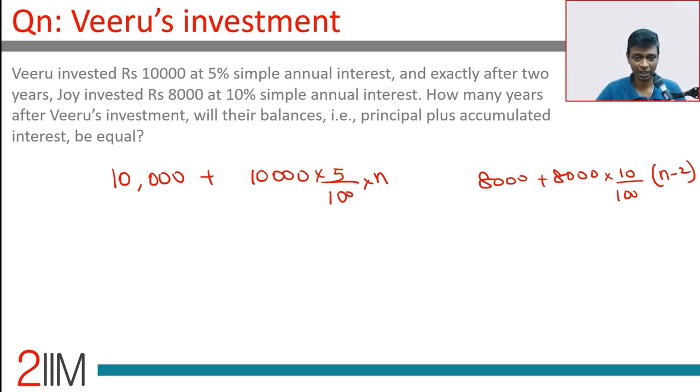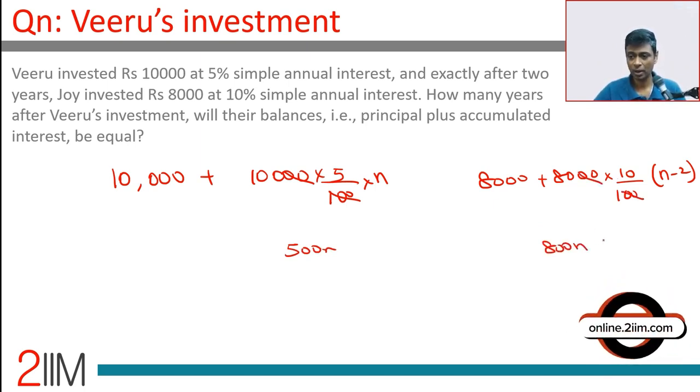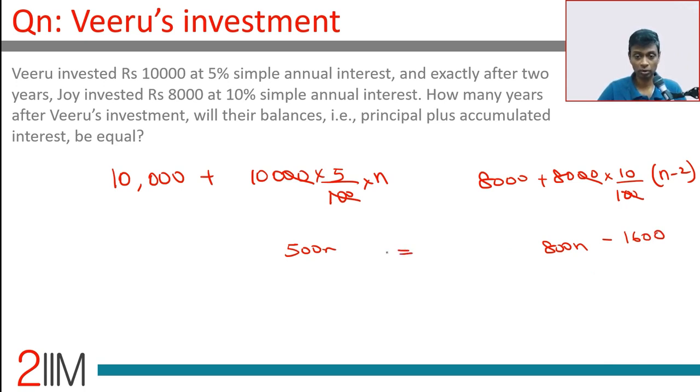And in 5 by 100, the 100 gets cancelled. This is 500n. Here too, 100 gets cancelled. This is 800n minus 1,600, 800 into minus 2. This is equal to this. On this side, 10,000 plus 500n is equal to 8,000 plus 800n minus 1,600. Here 10,000 plus 500n, this side is also 2,000 plus 800n minus 1,600.